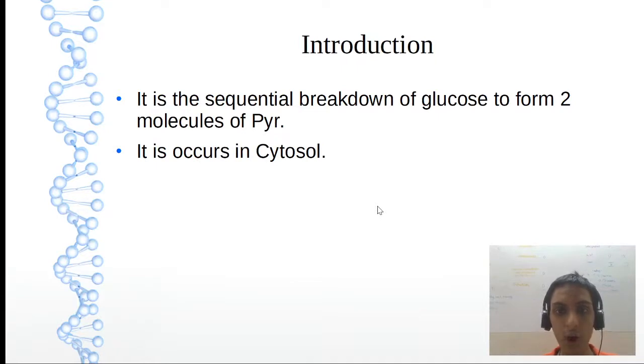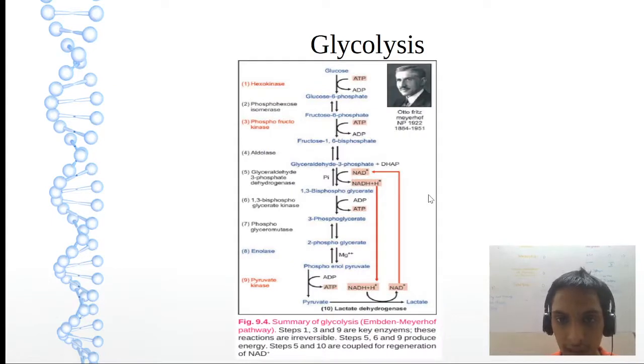So what is glycolysis? Break down the term. Glyco is glycogen or glucose. Lysis is breakdown. Anytime you see the word lysis, forever please remember it is breakdown. So it is the sequential breakdown of glucose into two molecules of pyruvate, mainly occurring in the cytosol. Let's see the pathway now.